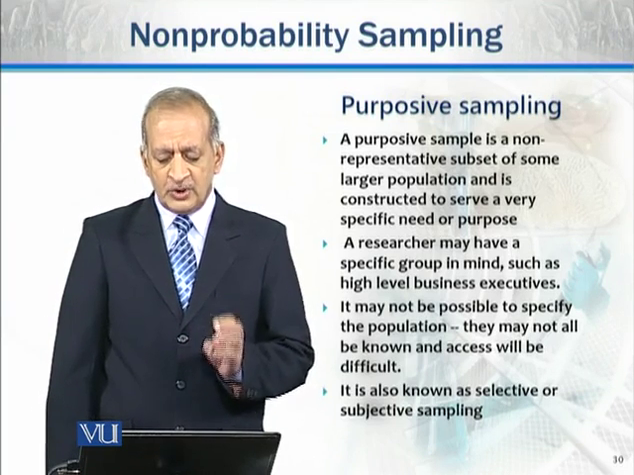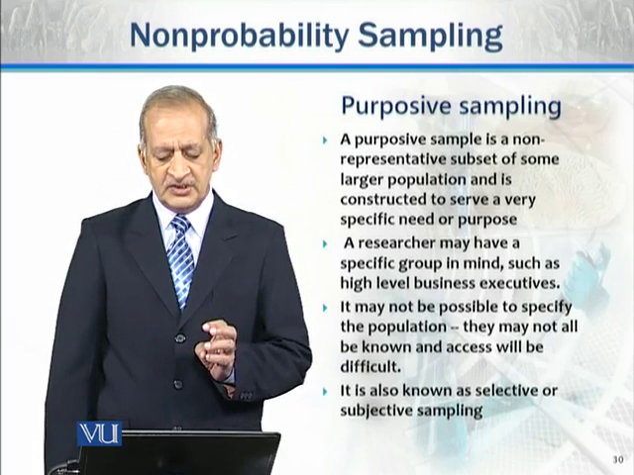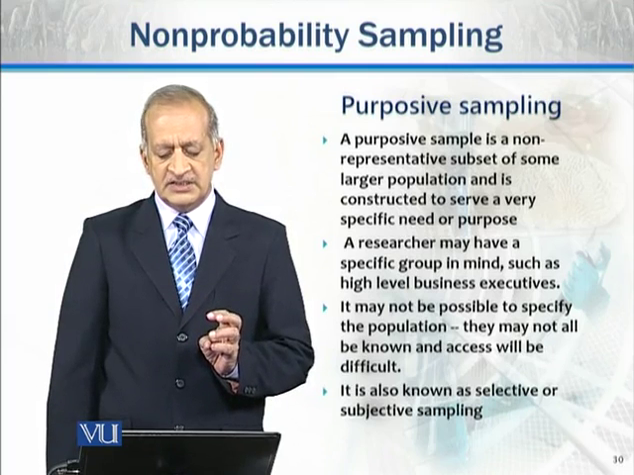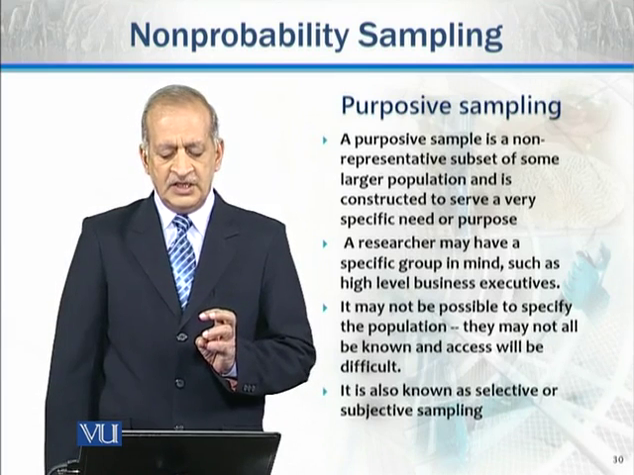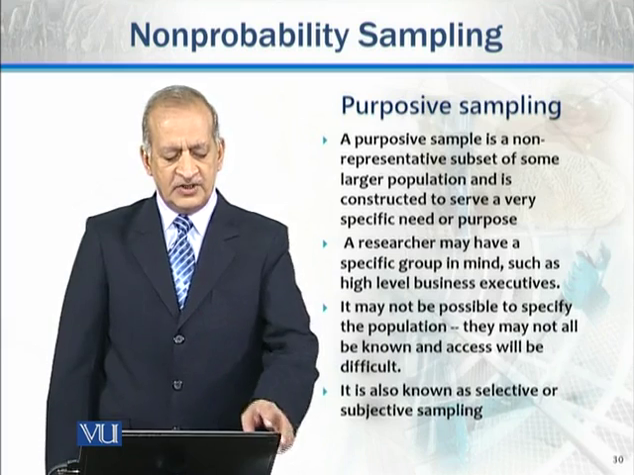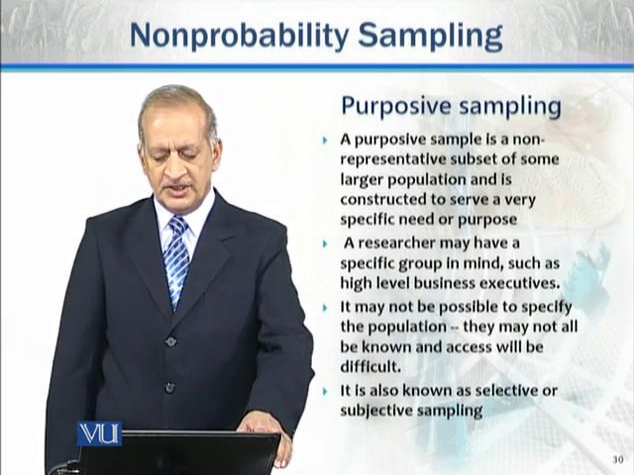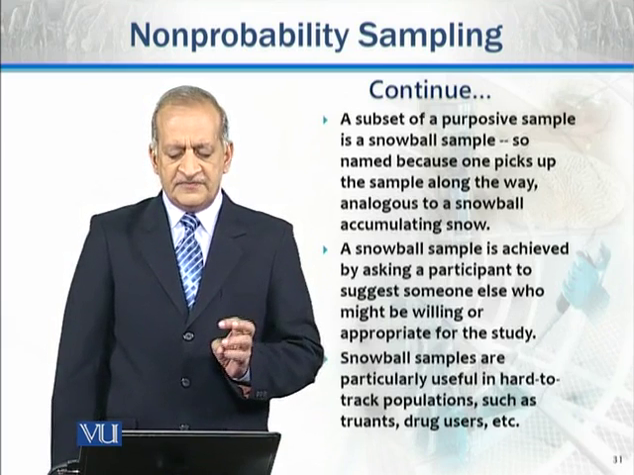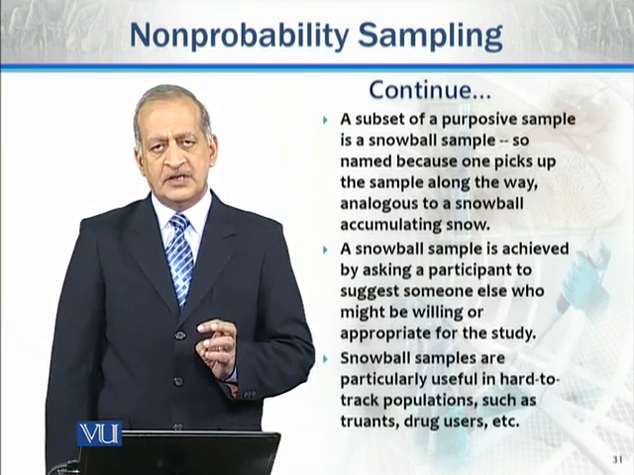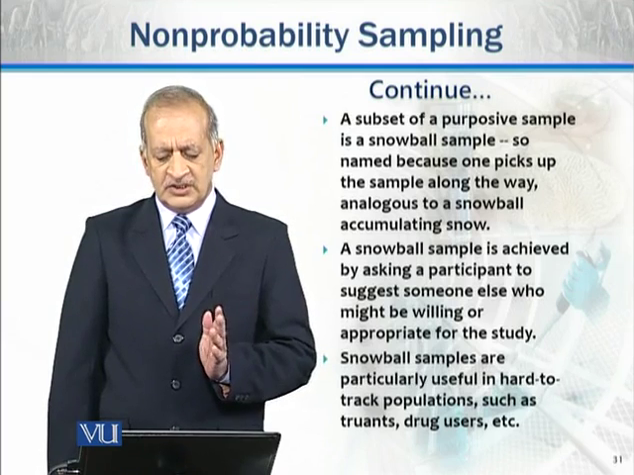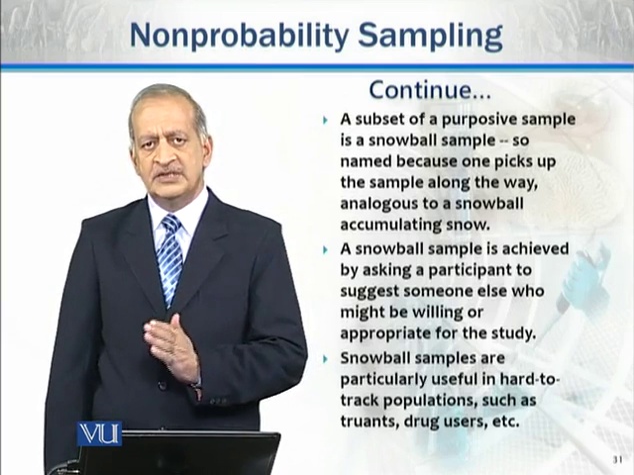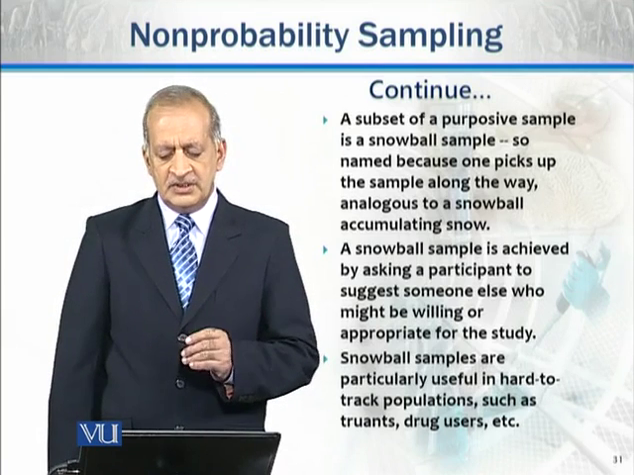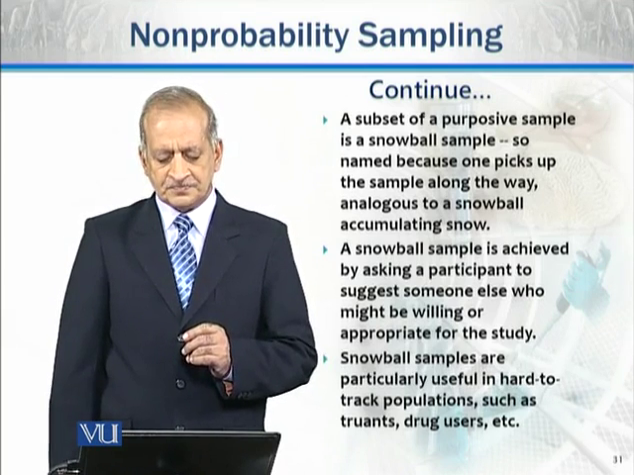It may not be possible to specify the population. They may not all be known, and access will be difficult. It is also known as selective or subjective sampling. A subset of purposive sample is a snowball sample. Why is it called snowball? As a snowball rolls down, it gets bigger and bigger in size, so it is named accordingly.